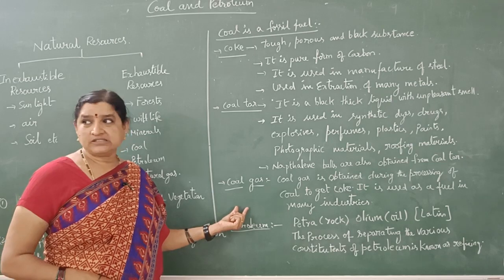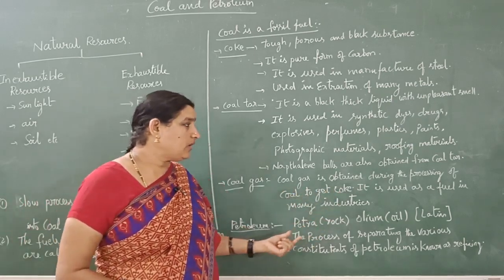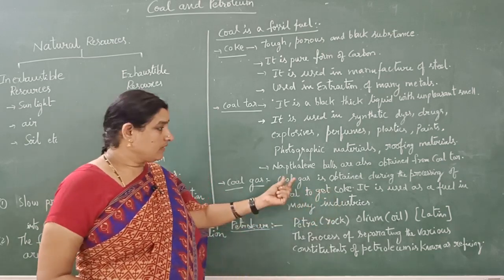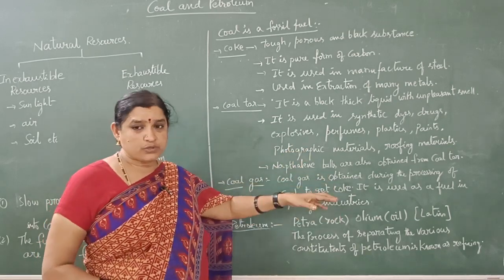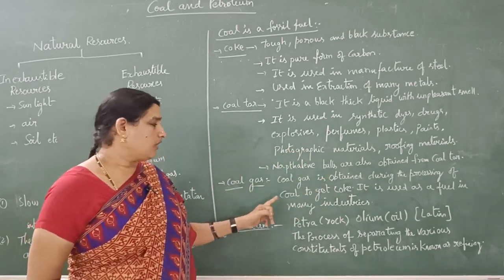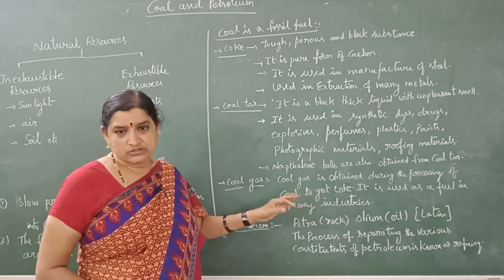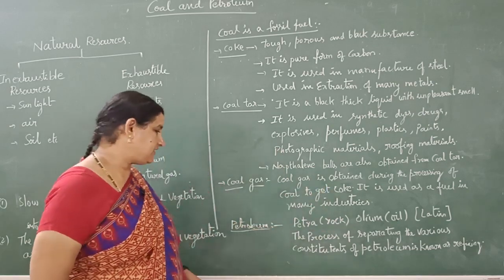The next one is coal gas. Coal gas is obtained during the processing of coal to get coke. While coal is being converted into coke, in this process we get coal gas. Coal gas is used as a fuel in many industries.